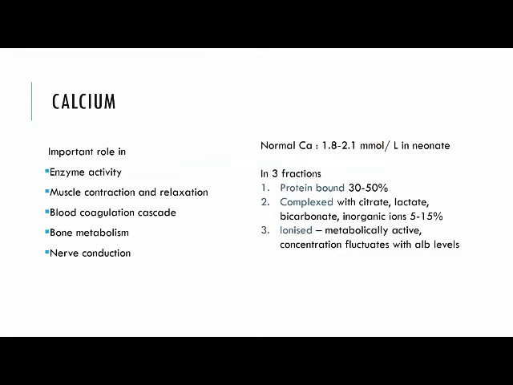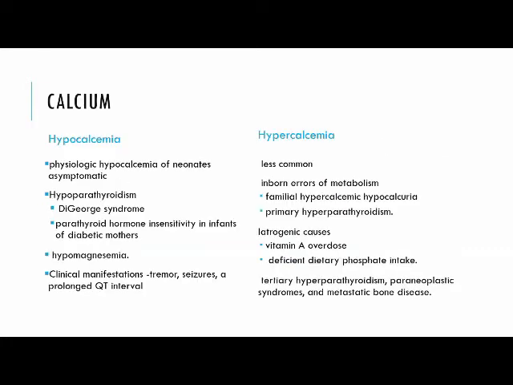Calcium is an important ion required for enzyme activity, muscle contraction and relaxation, blood coagulation cascade, bone metabolism, and nerve conduction, as we all know. And the normal level in a neonate is between 1.2 to 2 millimoles per liter. It is present as three fractions. It is either protein bound, that is 30 to 50%, or complexed with citrate, lactate, bicarbonate, or inorganic ions. And the metabolically active component is the ionized calcium, the concentration of which fluctuates with albumin levels.